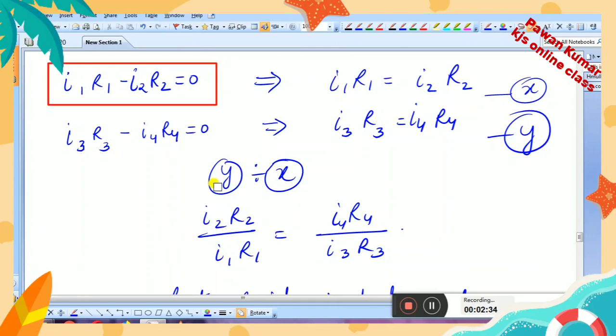Because we divided y by x, after dividing y by x, here you should have I3 R3 upon I1 R1, and here you should have I4 R4 upon I2 R2. So these corrections are also to be done. It will be I3 R3, it will be I2 R2.